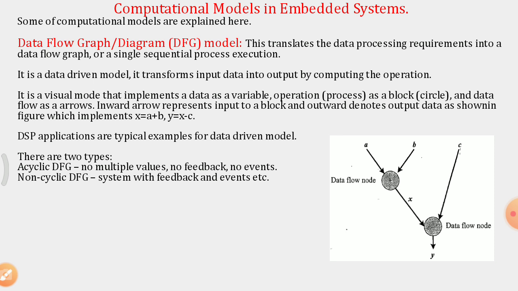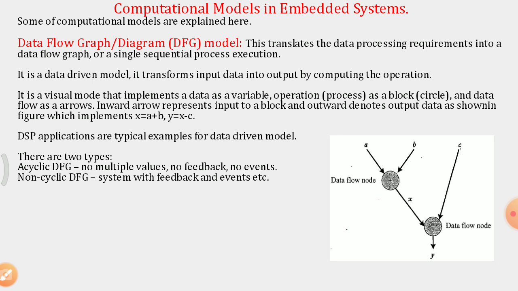They are given to a plus operation through inward arrows, and the output of that plus is x, where x and c variables are given to minus. So y is equal to x minus c.